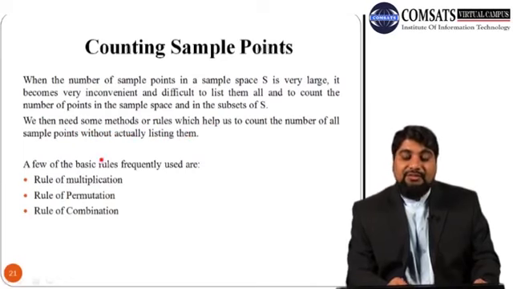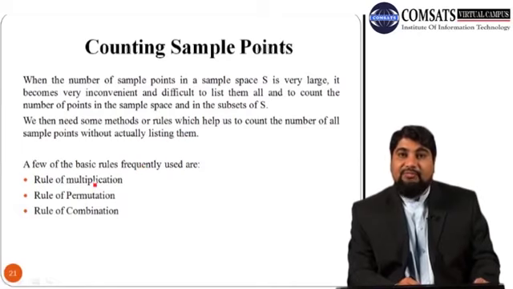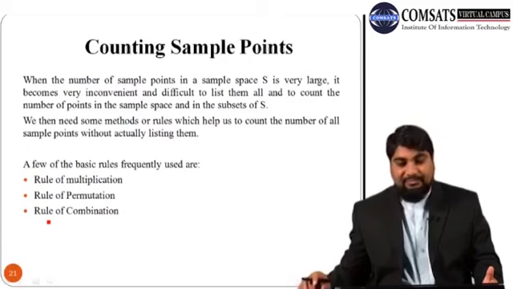A few of the basic rules frequently used are: number 1, rule of multiplication; number 2, rule of permutation; and number 3, rule of combination. Let us discuss each of these rules one by one.